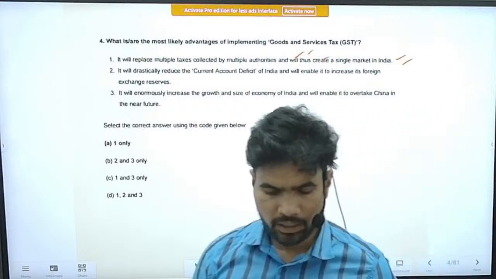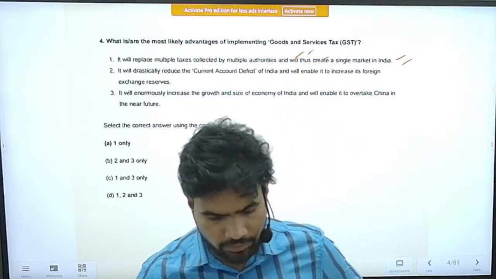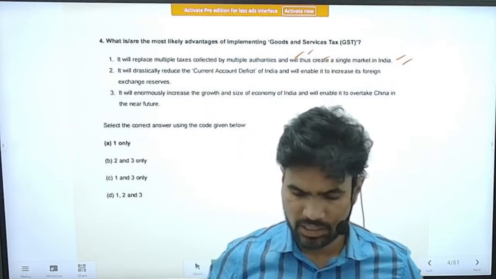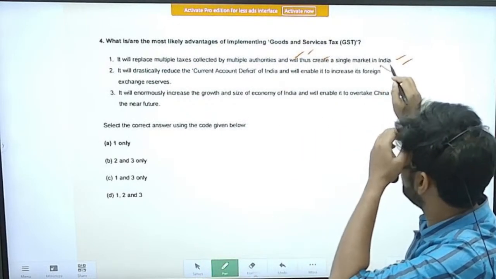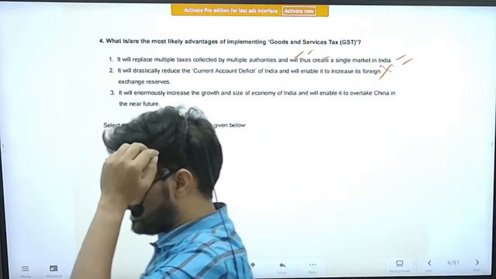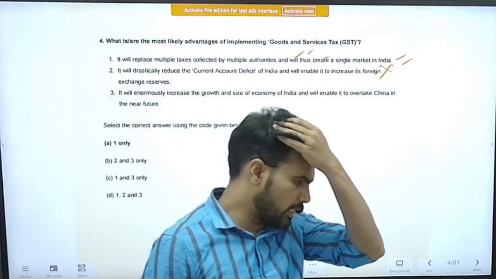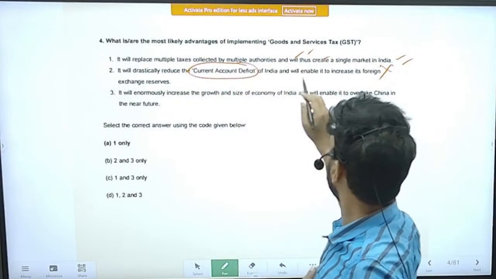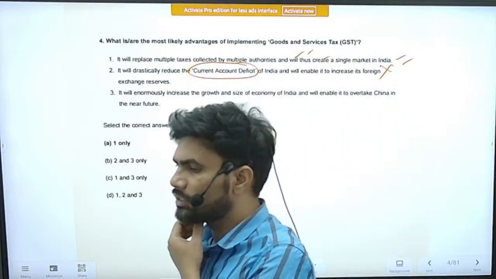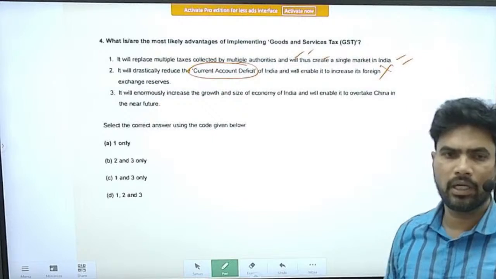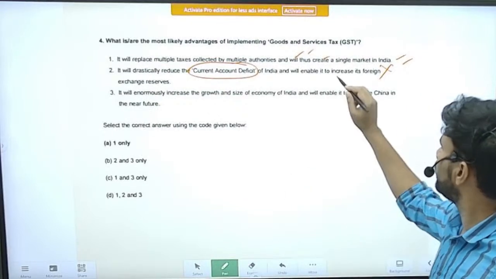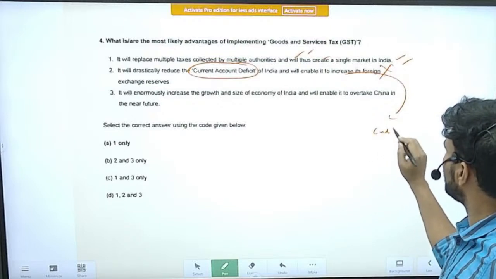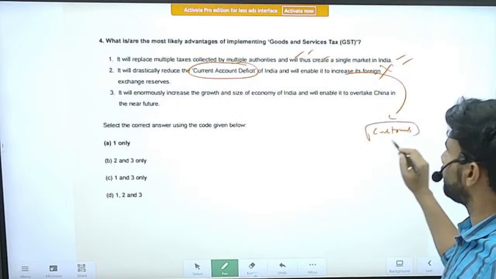Second statement, it will drastically reduce the current account deficit of India and will enable it to increase its foreign exchange reserves. This is a vague statement. Practically speaking, it does not have that much relation with the exports. When you talk about foreign trade, exports and imports, there the customs duties will play a very important role.